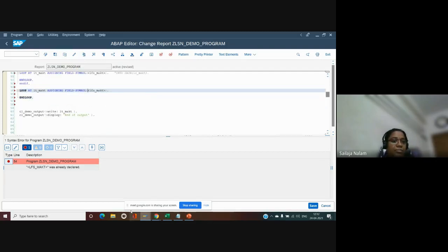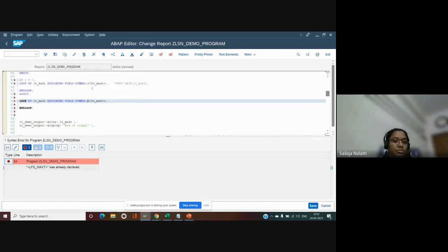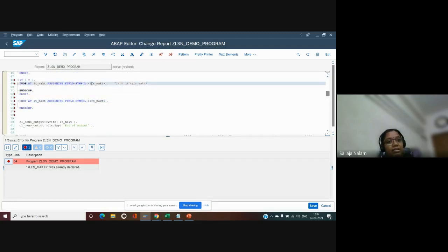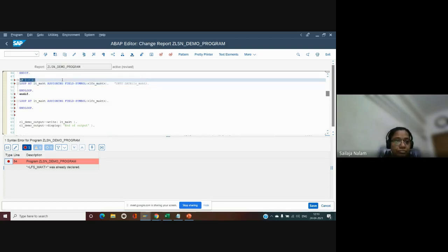But still, when I'm executing it, it says that it is already declared. So that means once we declare one work area like this using the inline declarations, it can be utilized in the entire code later on again. We need not do the declarations again and again.